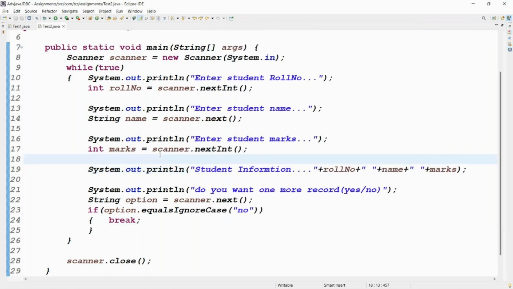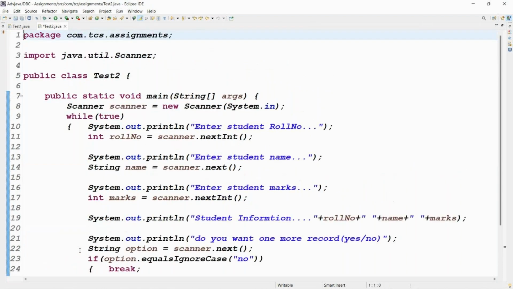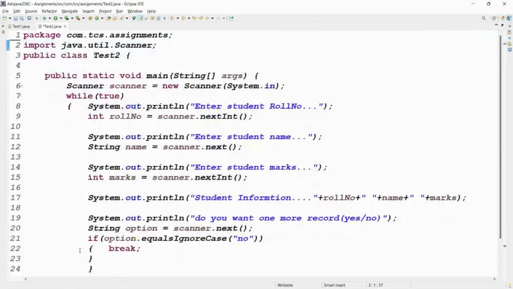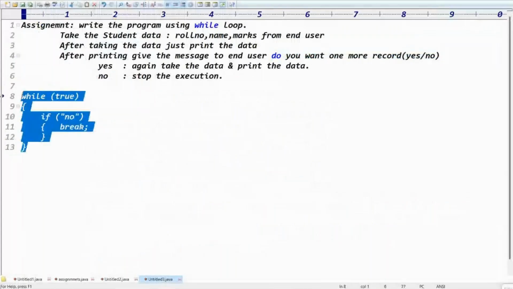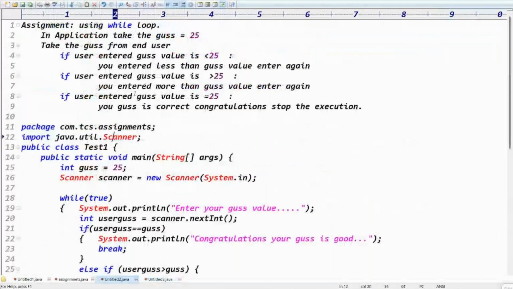I think you got the clarity, right? Yes or no? Regarding the while loop, these two examples. In the previous video we did this example: the guess value application. You don't know when he will enter the correct guess value. That's what while of true is for. If I don't know the number of iterations, while of true.